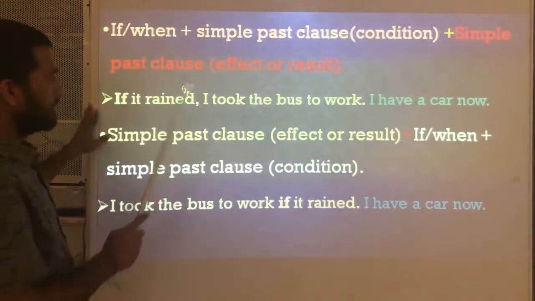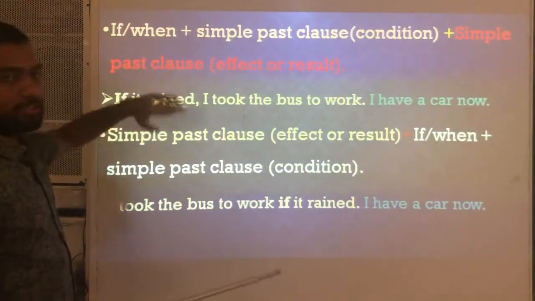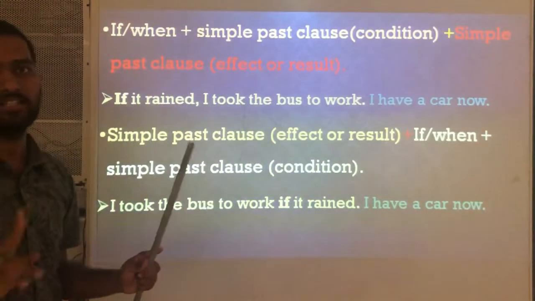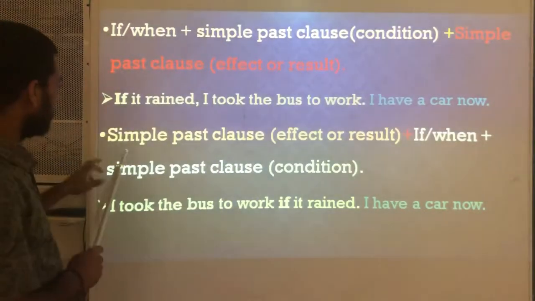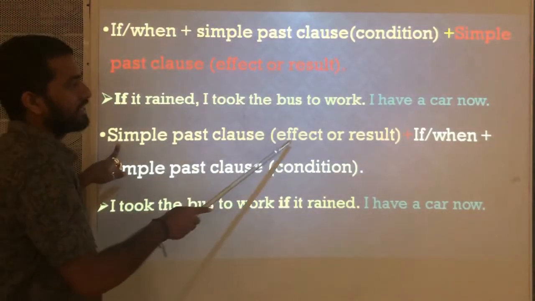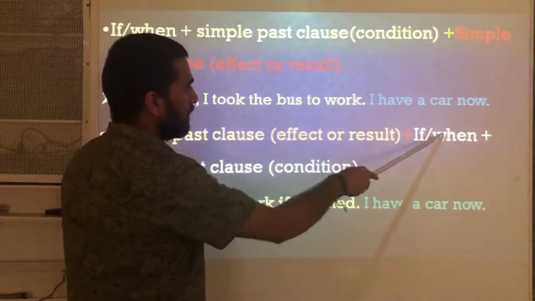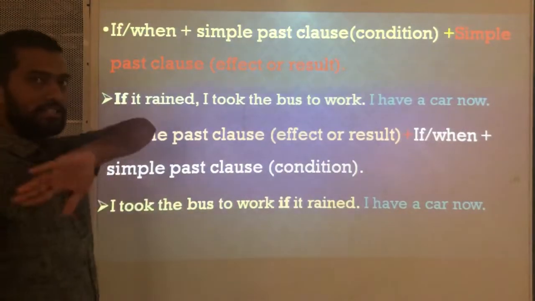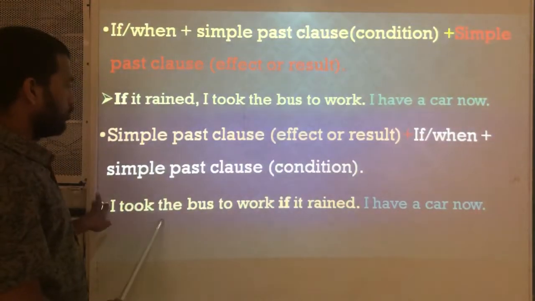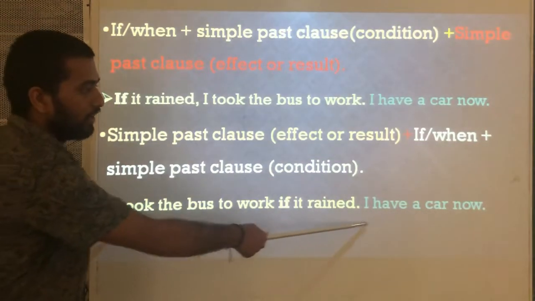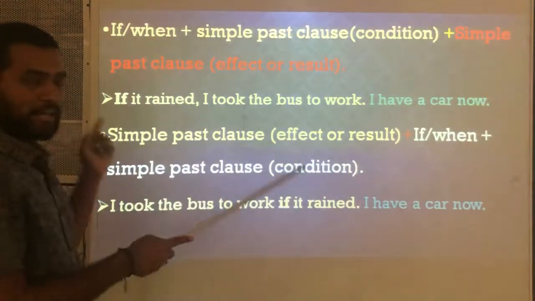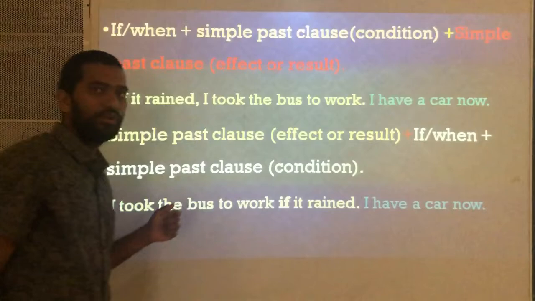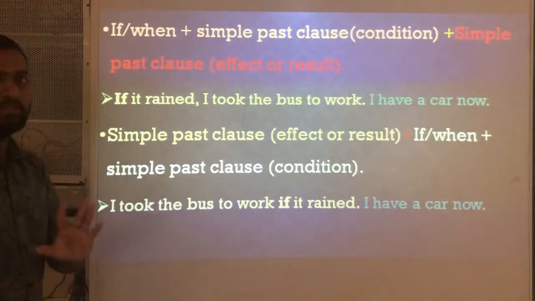Next, just as I told you, in the present real conditionals, we can interchange the positions of the two clauses, the if clause and the main clause. First the simple past clause, that is the effect or result, plus the if clause, the same thing as we discussed in present real conditions. I took the bus to work if it rained. I have a car now. Means in the past, if this action happened, this was the result, but now I have a car. If you see some more examples, then you will be clear.